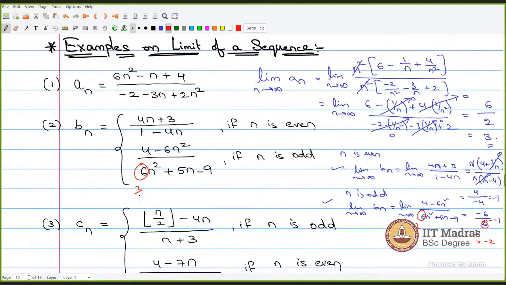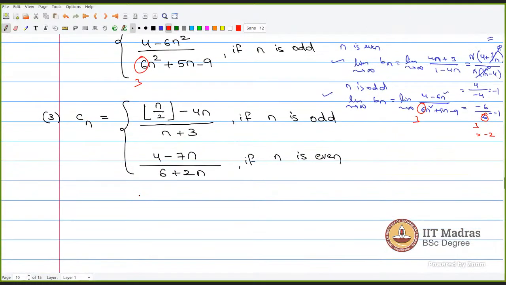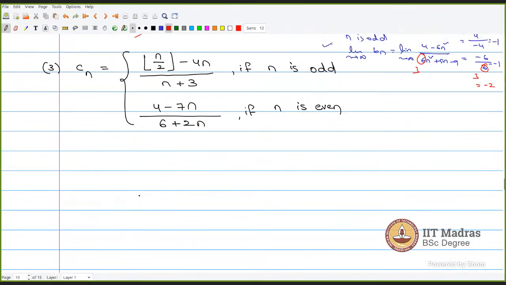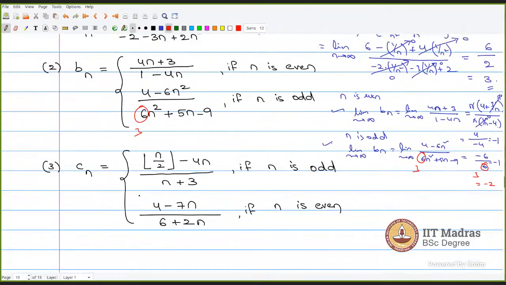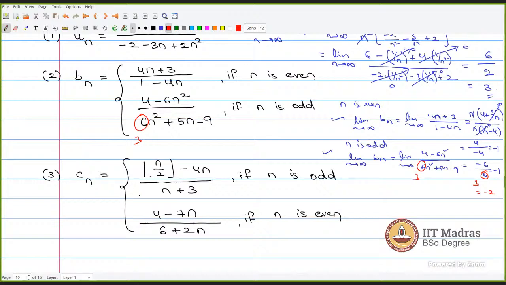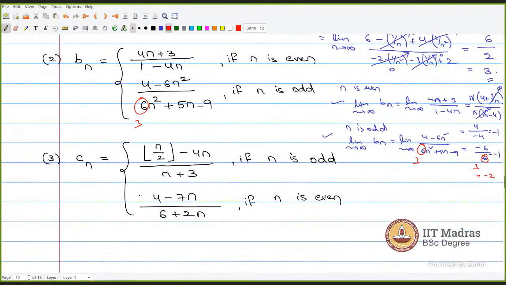Okay. Let's solve another problem. Instead of taking n square common, can we differentiate directly to reduce time? L'Hopital's rule works for functions, not sequences. But it's giving the same answer. It might give, because here these are functions, if this can be converted to functions. If I replace n with x, see here n is not a real value, n takes discrete values. Taking the highest degree common is the easiest method. Okay.